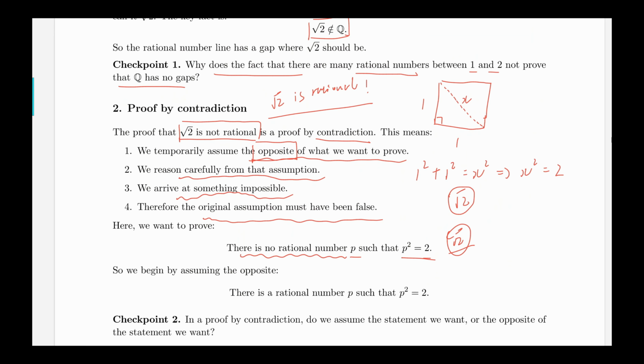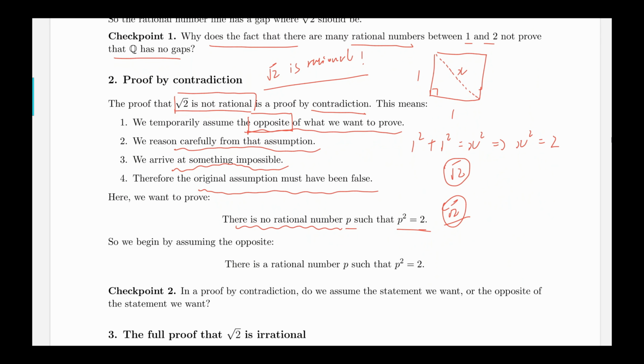So let's begin by assuming the opposite. Let's assume that there is a rational number p such that p squared equals 2.